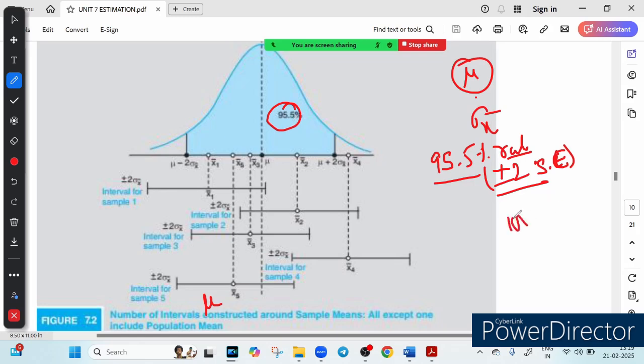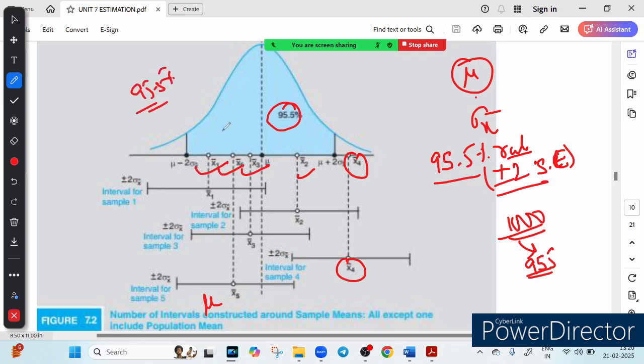So let me give you an example to make it more clear. Suppose you take 1000 samples. It says that if you take 1000 samples, around 955 intervals will correctly include mu, right? In this diagram, most intervals capture the true mean except one, which is our x4. This x4 is outside. You see this? x2 is inside, x3 is inside, x5 is inside, x1 is inside.